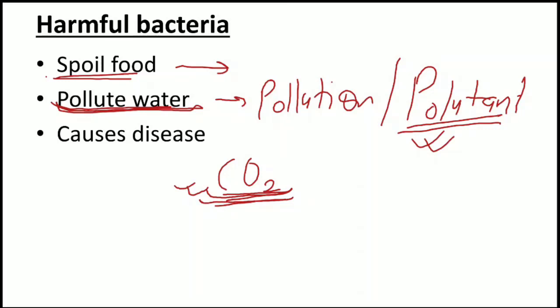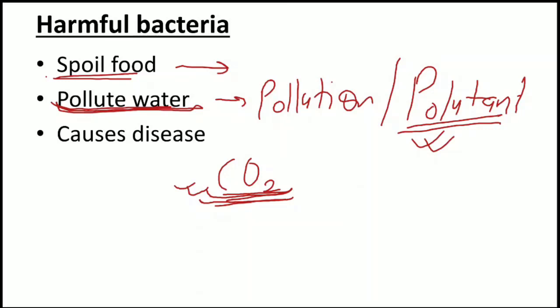Pollution means any physical, chemical, biological changes that occur in the atmosphere which create discomfort to other living organisms. That kind of situation is known as pollution, and the causing part will be called the pollutant.